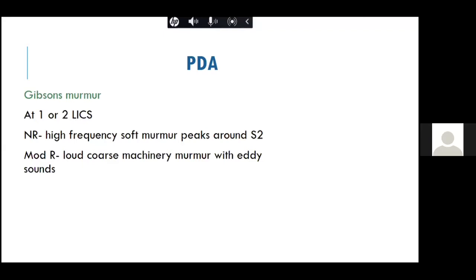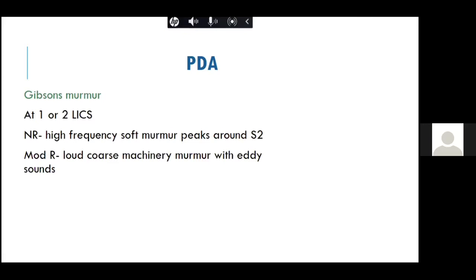It is best heard in the left first intercostal space. So the PDA murmur is best heard in the left first intercostal space, and also in the left infraclavicular fossa. So these are both the places where it can be best heard. Now, one of the characteristic things about the PDA continuous murmur is that there are a lot of eddy currents, which are heard as clicks. So throughout the systole, you will hear a lot of clicks, which are actually the eddy currents.